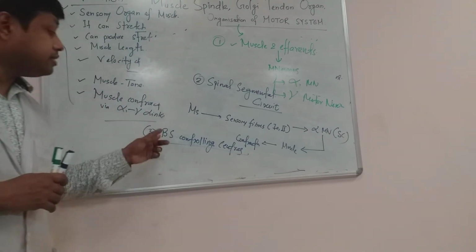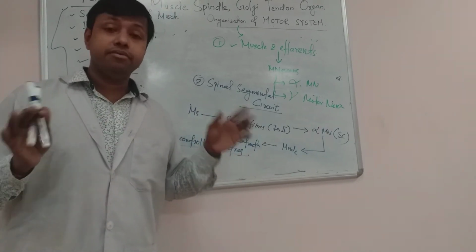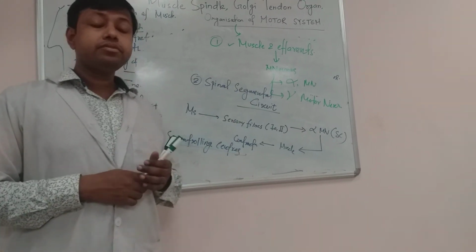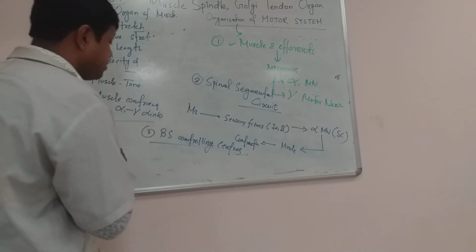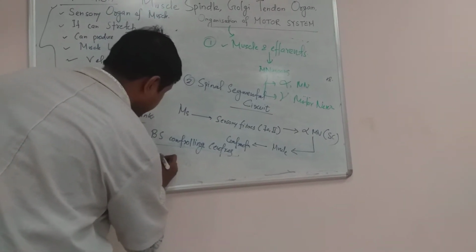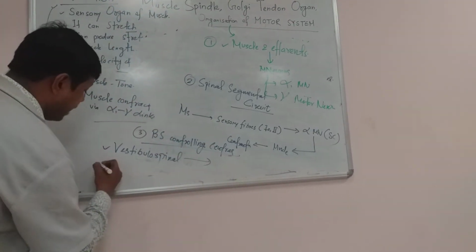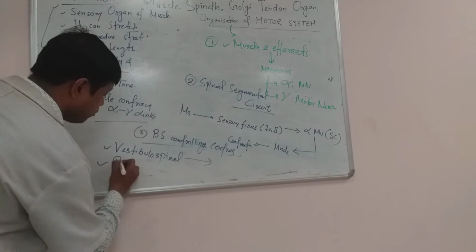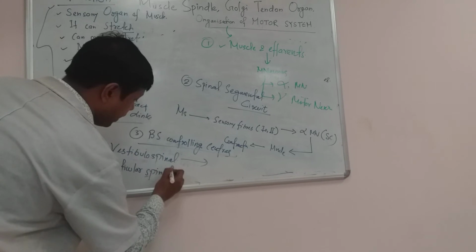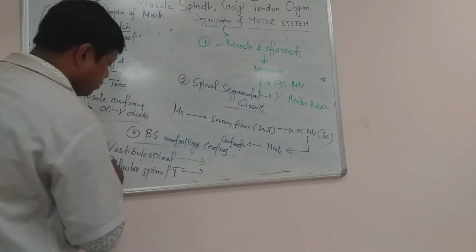So descending tracts play an important role, and descending tracts, as all of you know, are also known as extrapyramidal tracts. Two important tracts you should know: the vestibulospinal tract, which is responsible for maintenance of posture and equilibrium balance, and another one, the reticulospinal tract.